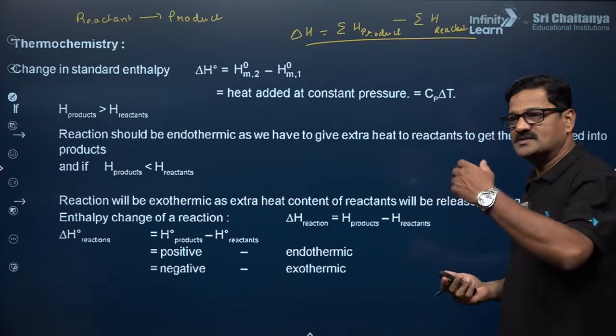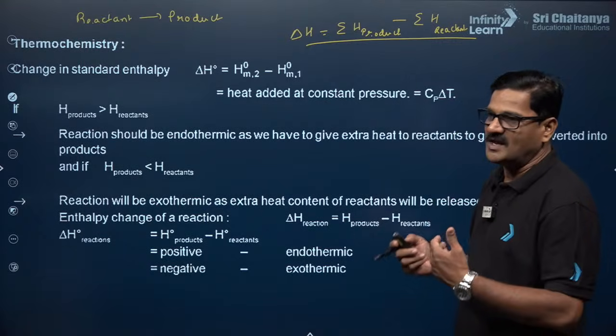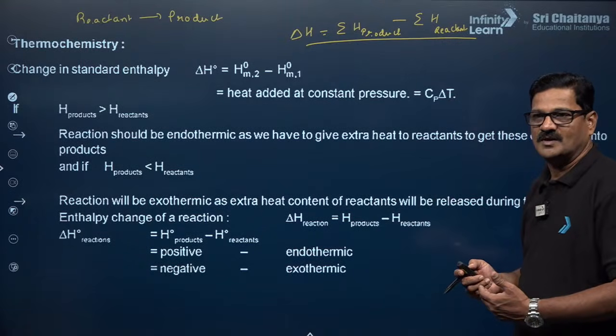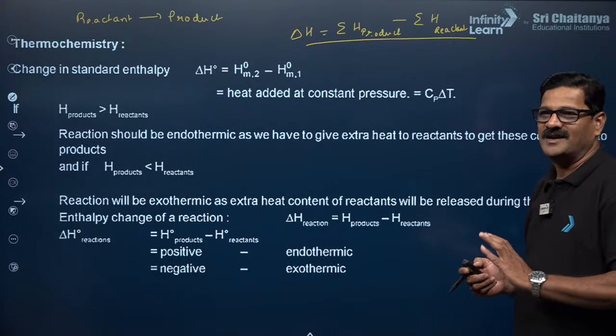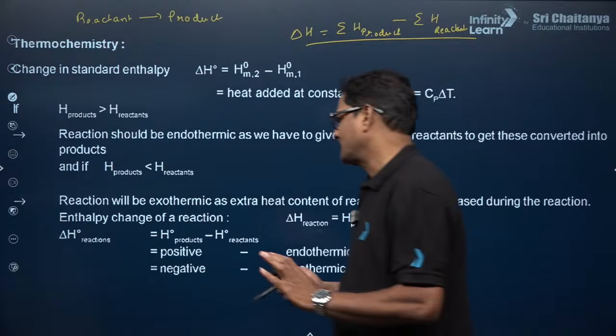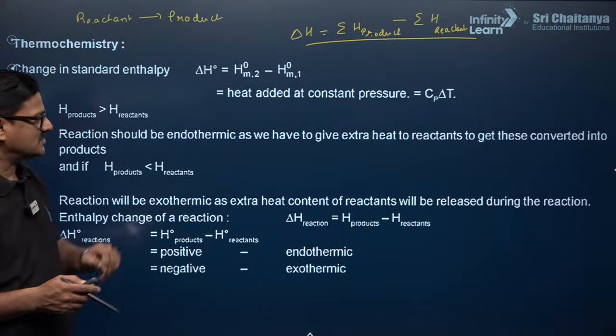If the reactant is greater than the product, you can say it is an exothermic process, and if the reactant is less than the product, it is an endothermic process. Reaction will be exothermic as well as endothermic, that's what I just want to say.